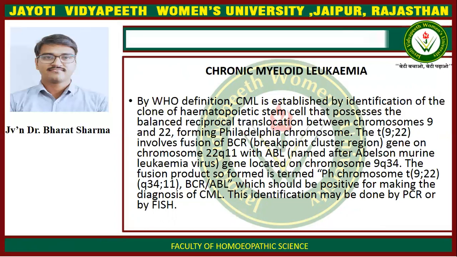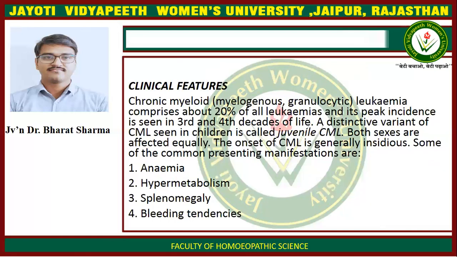The t(9;22) involves fusion of the BCR breakpoint cluster region gene on chromosome 22q11 with the ABL gene, named after Abelson murine leukemia virus, located on chromosome 9q34. The fusion product so formed is termed the Ph chromosome t(9;22) BCR-ABL, which should be positive for making the diagnosis of CML. The identification may be done by PCR or FISH.